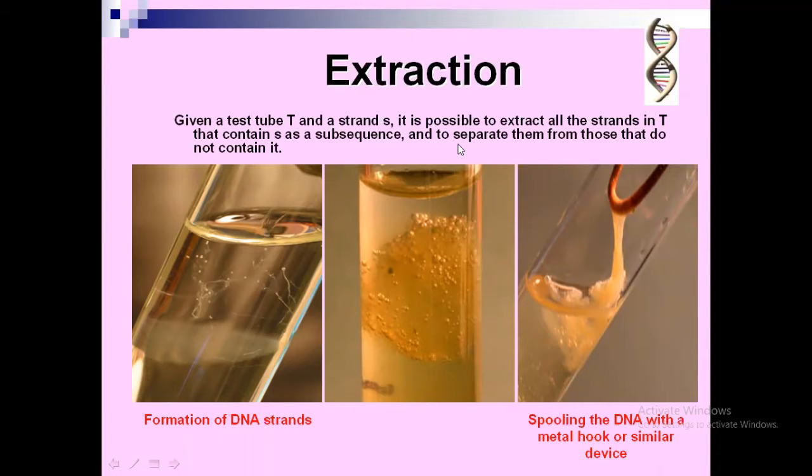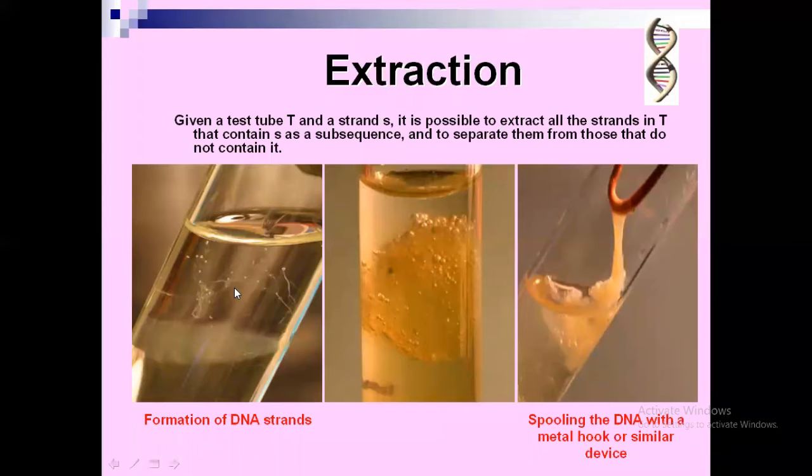Then just to separate them from those inside the test tube that do not contain it. So finally you are going to isolate the DNA after extraction. Here you can see in the first photograph the formation of the DNA strands. This is the DNA strand. You see that the DNA strand is formed, that is, it is made visible by adding chemicals.